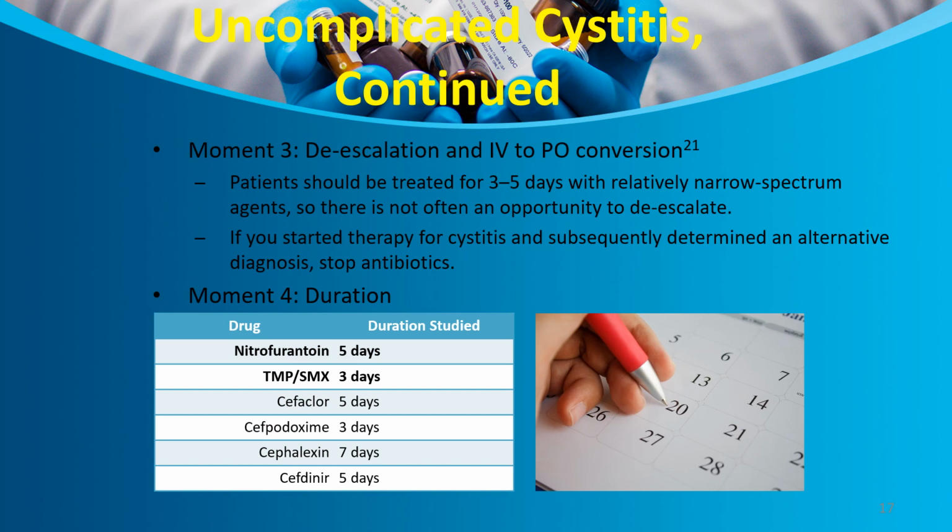Moment 3 is de-escalation and IV to oral conversion. Patients should be treated for 3 to 5 days with relatively narrow spectrum agents, so there is not often an opportunity to de-escalate. If you start antibiotics for cystitis and subsequently determine an alternate diagnosis, stop antibiotics.